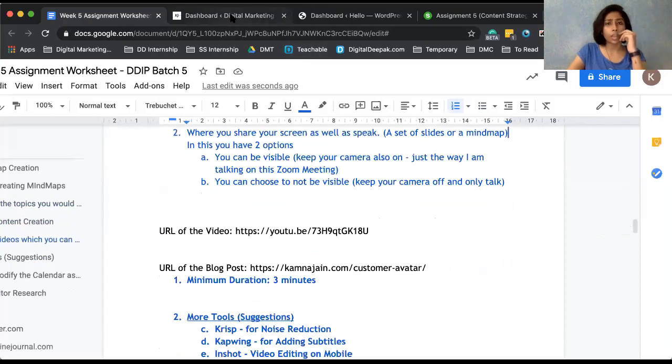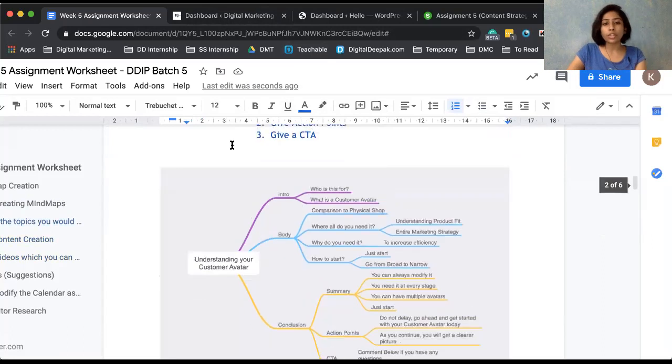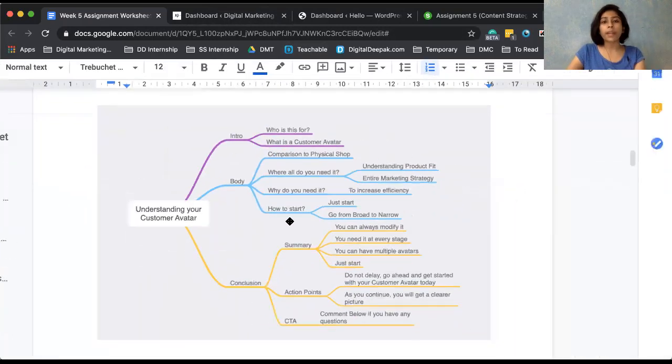Basically, if I had to do it, this is the one which would be correct. Say the YouTube video which I showed you, where only I am talking, or maybe I just shared this mind map and either kept my video on or off and discussed and explained the different topics, or I make different slides, share my screen and speak. How you will do it, I will explain to you, but let me know if you have understood what kind of videos are acceptable for your assignment. Let me know in the chat box, please. Crystal clear, says Pooja. Awesome.